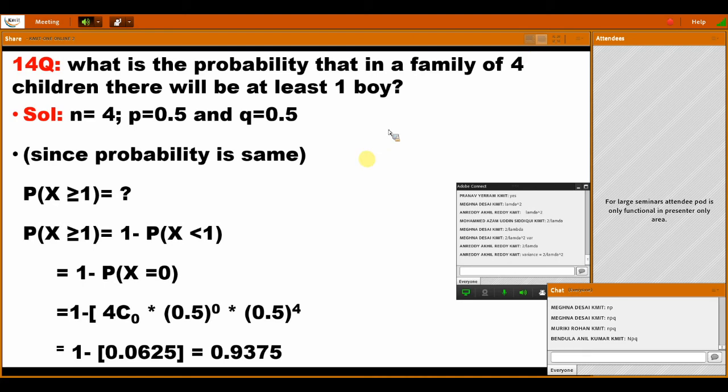In this formula, what is the probability that in a family of 4 children there will be at least one boy? So n is equal to 4, and the probability of boy and girl is 0.5. At least 1 means greater than or equal to 1. Greater than we write as 1 minus less than. Simplify, apply the formula nCx p to the power of x q to the power of n minus x, and you get the answer.